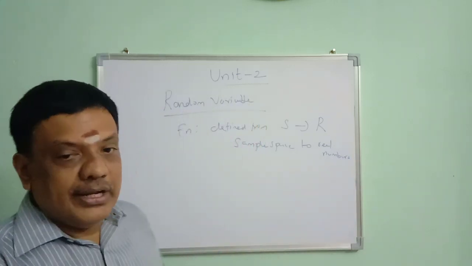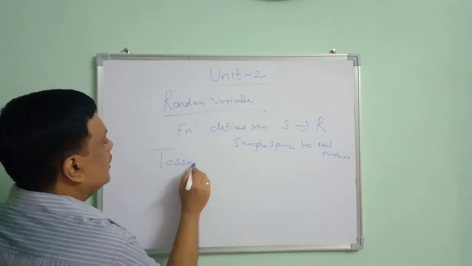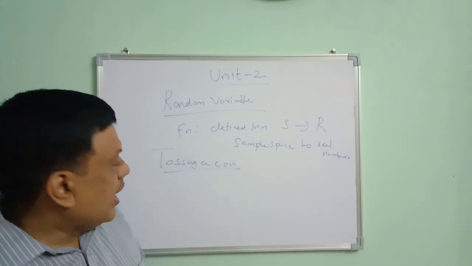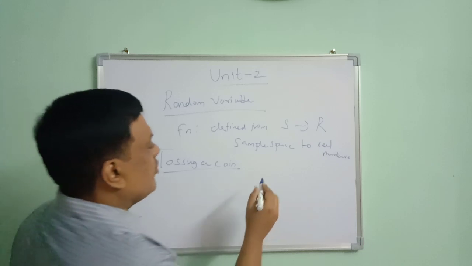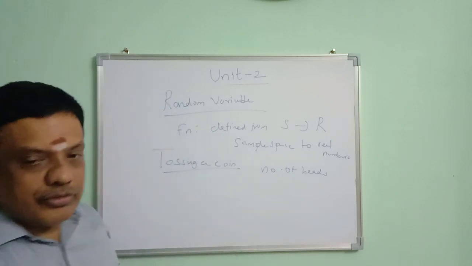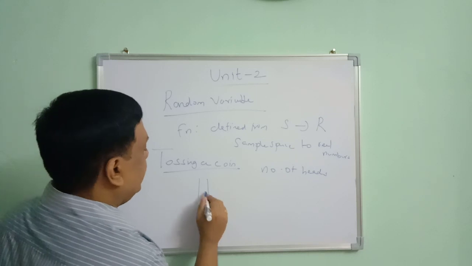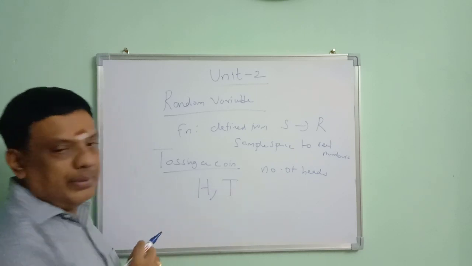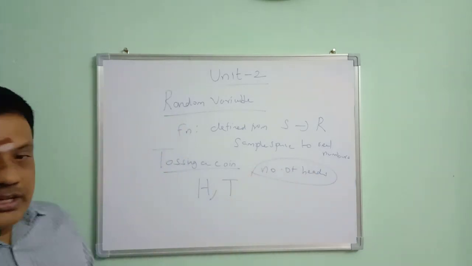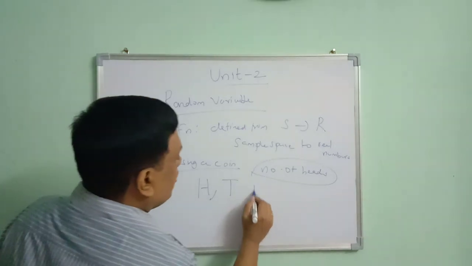Suppose we are having an experiment, a random experiment, tossing a coin. Tossing a coin is a random experiment. And we are going to define the function as number of heads. In tossing a coin, what are the different possible outcomes we are having? H, T. This is the sample space. And we have defined the function as the number of heads.